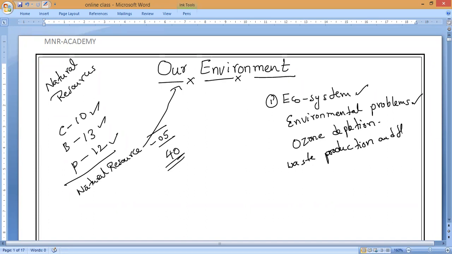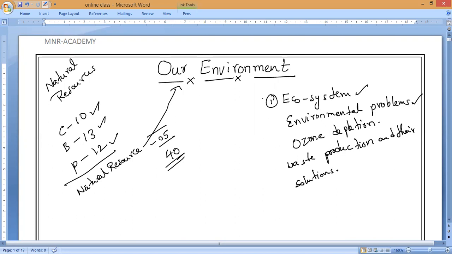The solutions are to reduce the waste, recycle the waste, or reuse the waste. Solutions in the sense of how we can prevent it, reduce it, recycle it, and make effective use of it. That is all we'll study in this.